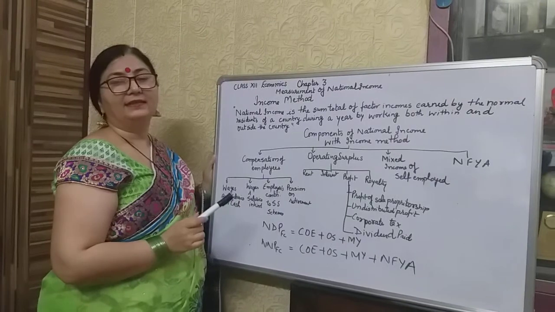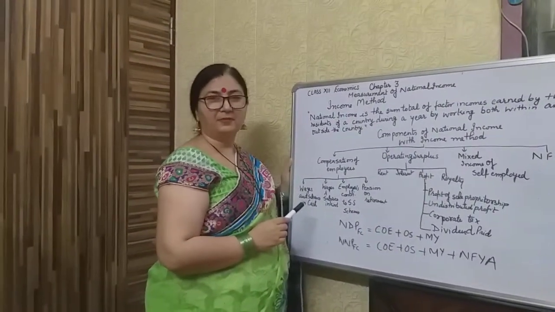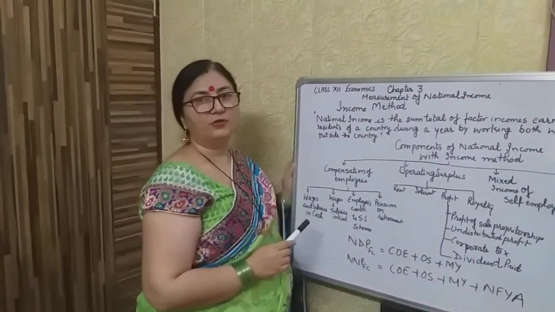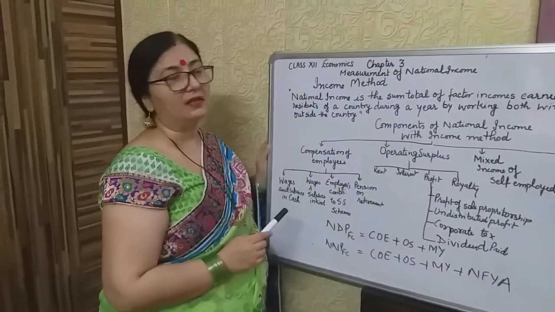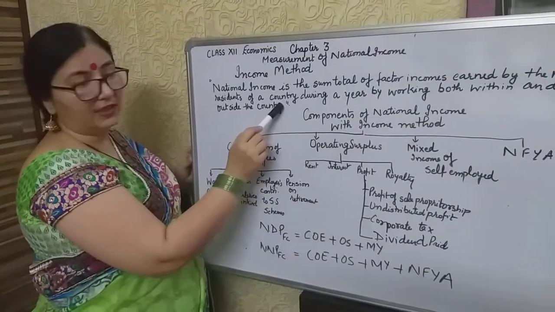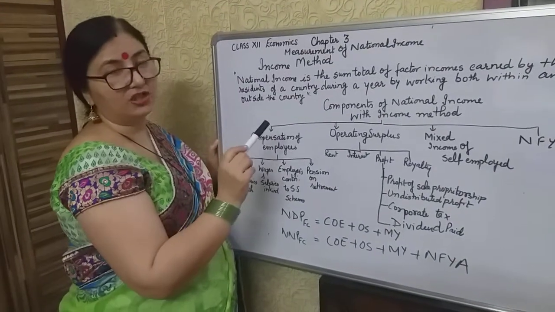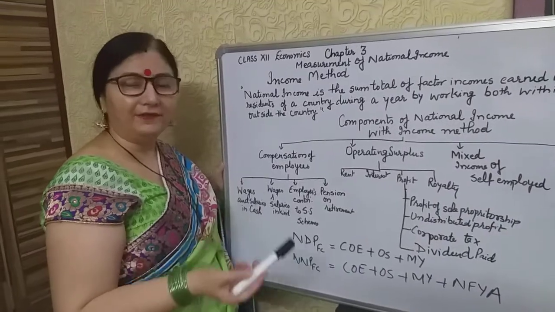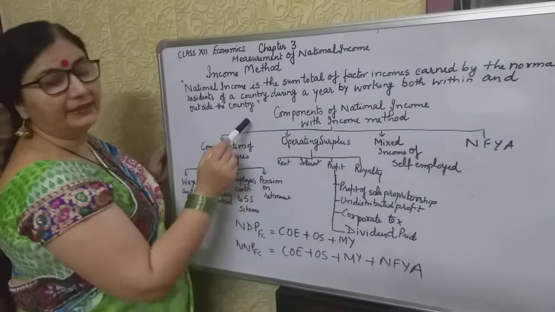As you know, there are four factors of production: land, labor, capital, enterprise, and everybody gets their share in distribution as they work, as they contribute to the national income. So, it is earned by normal residents of a country during a year. Here we are talking about the financial year that starts from 1st of April and goes till 31st of March of the next year, by working both within and outside the country.